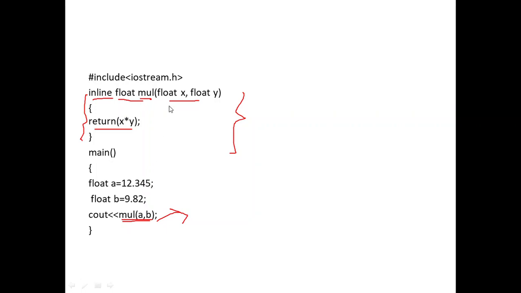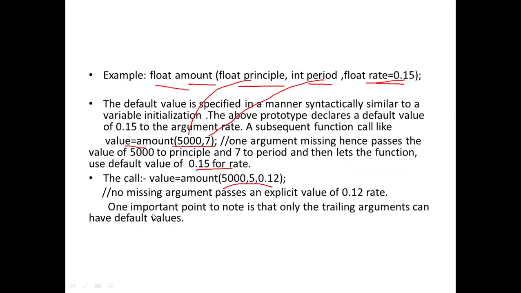The compiler will look for the main function, and within this there will be a function call, like mul. The function will automatically return x star y, that means whatever arguments we have, it will multiply them, right? So mul(a, b) is the function call.